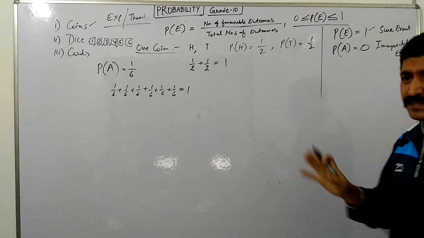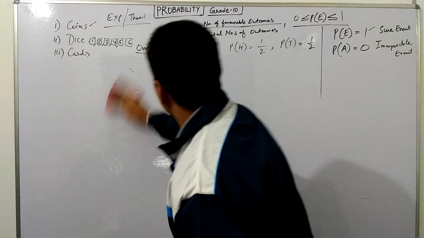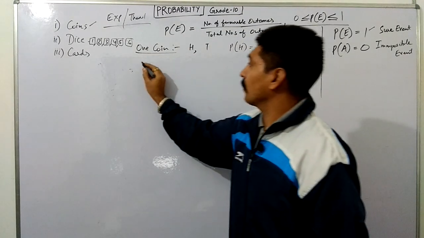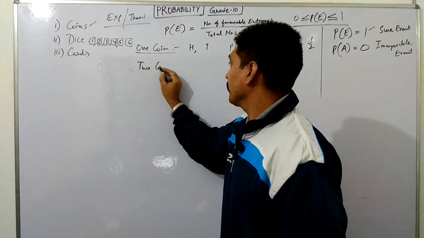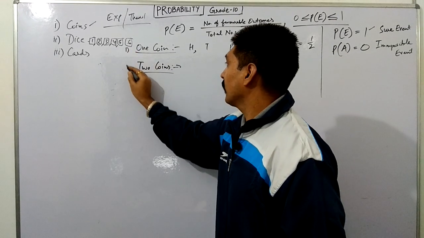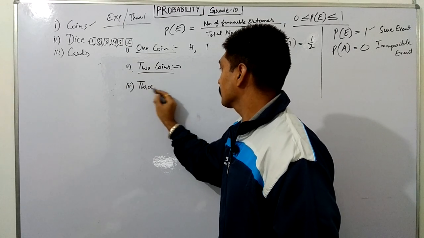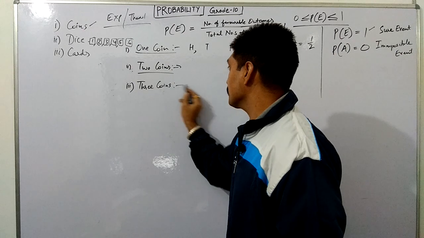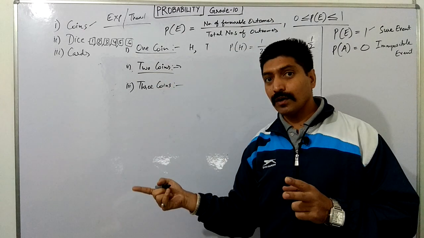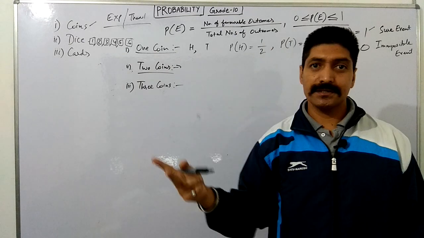Now I just want to discuss the coins with you. Now if two coins are tossed together, or then another one is 3 coins. A question can be asked that 2 coins are tossed, or 1 coin is tossed 2 times.